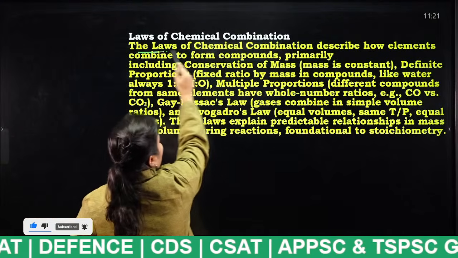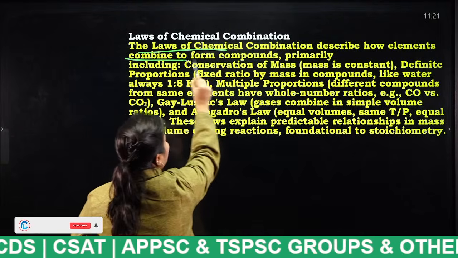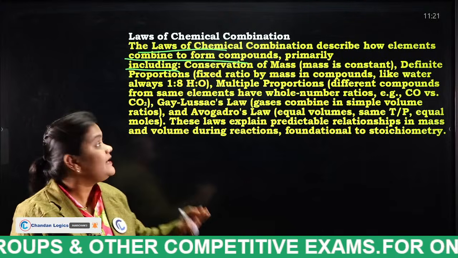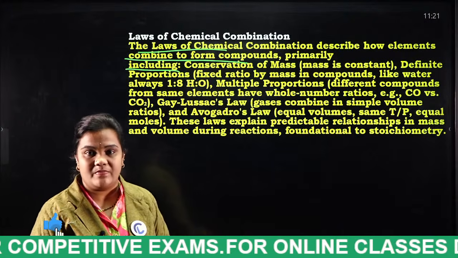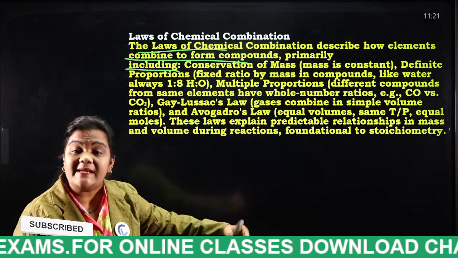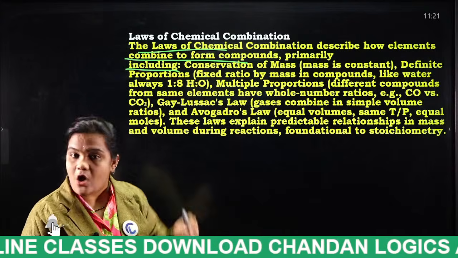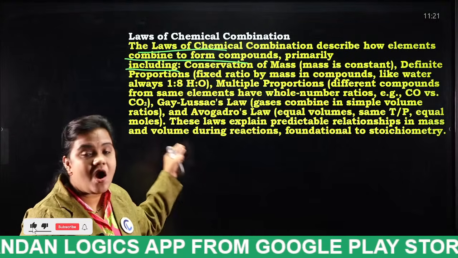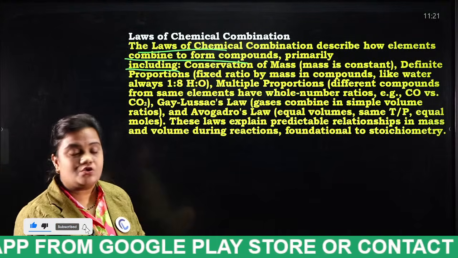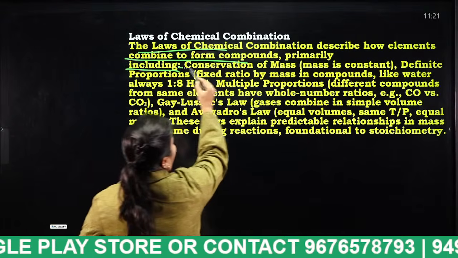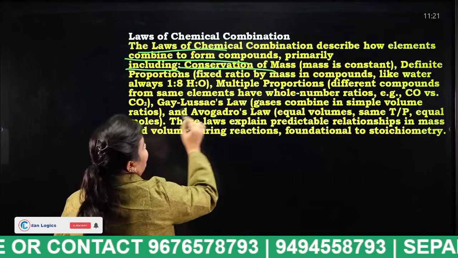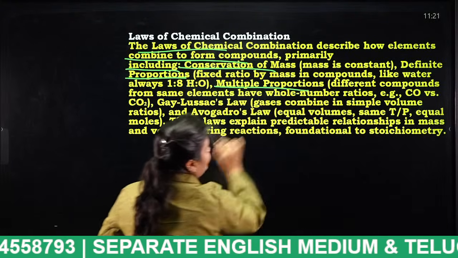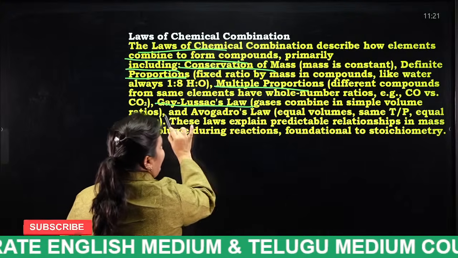The laws of chemical combination describe how elements combine to form compounds. There are 5 different types of laws of chemical combination: the law of conservation of mass, the law of definite proportions, the law of multiple proportions, Gay-Lussac's law, and finally Avogadro's law.